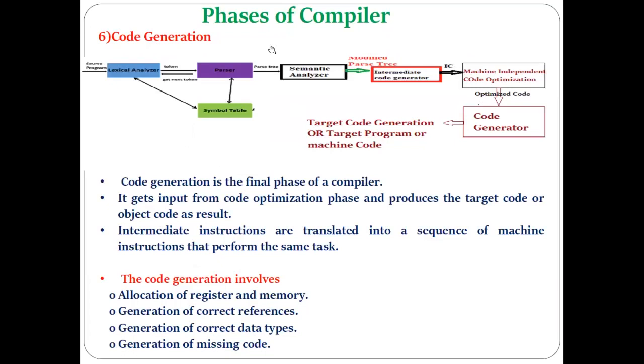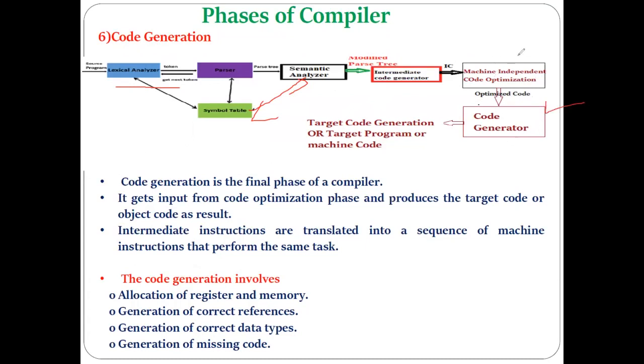This diagram we are all very familiar with from the first lecture of this unit number 3. We are discussing this figure and the different phases in it. So we have now reached this point. Today we have to discuss the code generator phase.